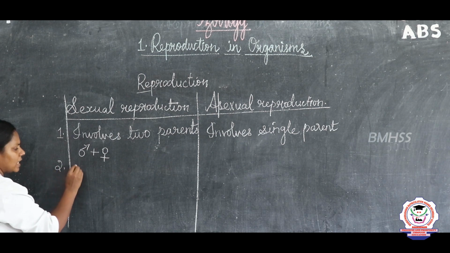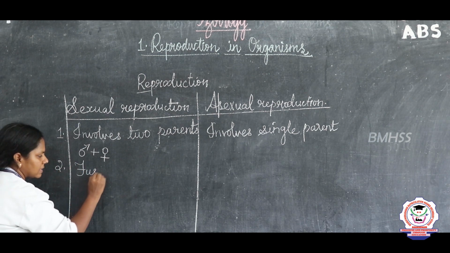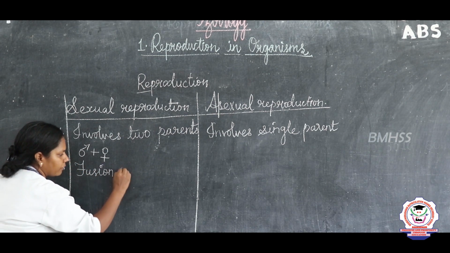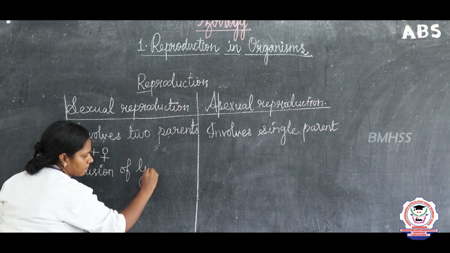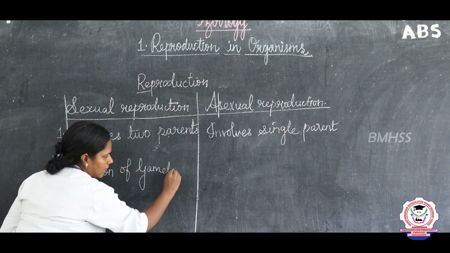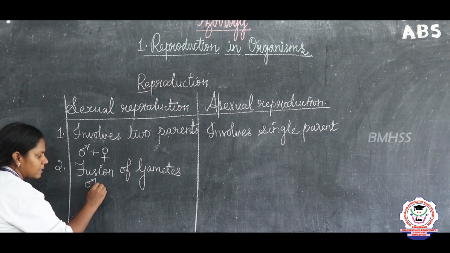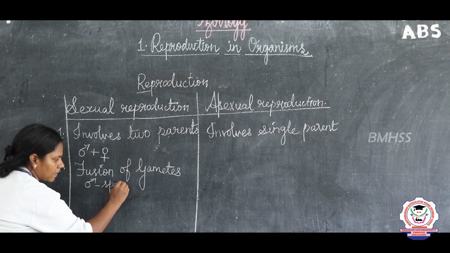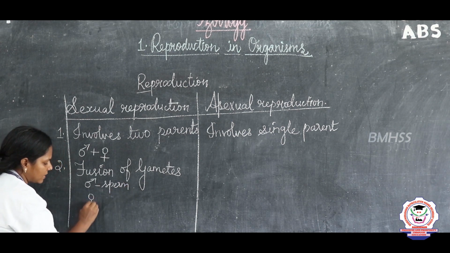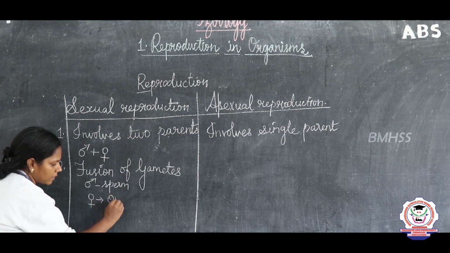Okay, it involves a fusion of gametes. So what is a gamete? The male produces the sperm and the female produces the ovum.